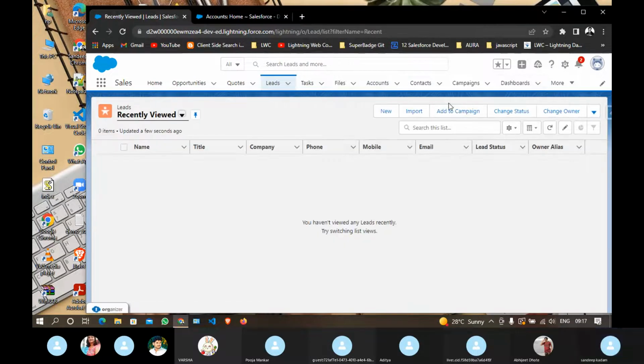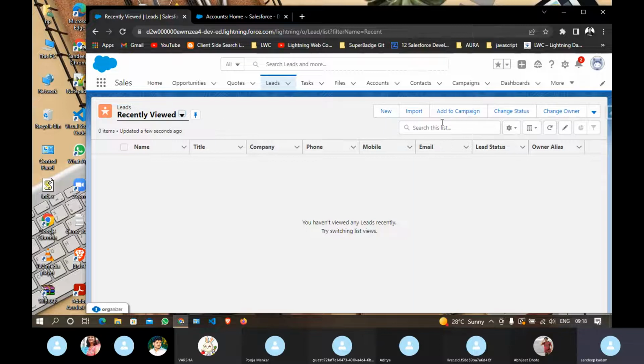But I also want it to be configurable. Configurable means what? I don't have to modify my code. Without modifying my code, I should be able to configure my component. So this is where the advantage comes in with Aura. In a VF page you can't configure those things. But in Aura, if a Salesforce admin is there in a team, he can configure these things himself.